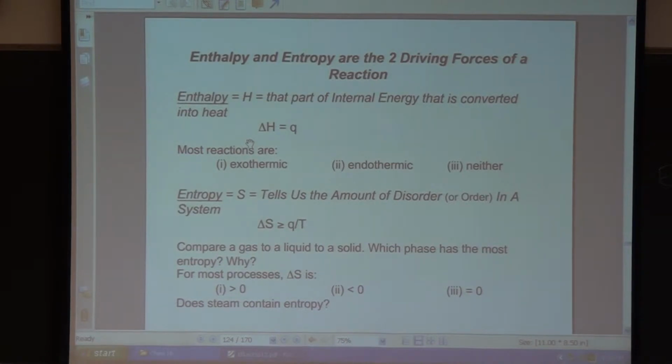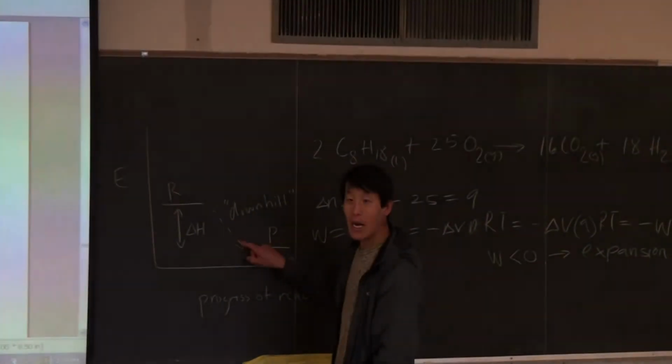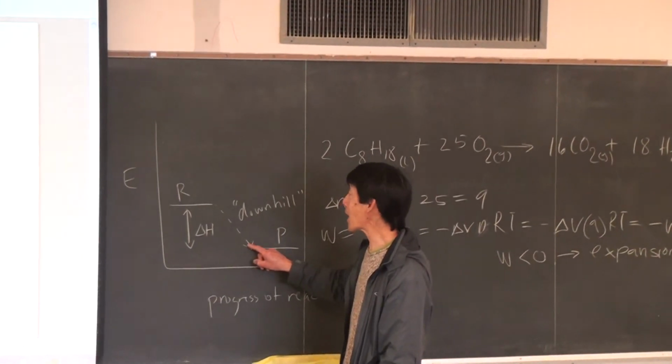Okay, so in other words, chemical reactions or physical processes want to go from a higher energy to a lower energy. We know that if you have a ball on the top of the hill, it's going to roll to the bottom of the hill, whereas a ball on the bottom of the hill is not going to roll to the top of the hill